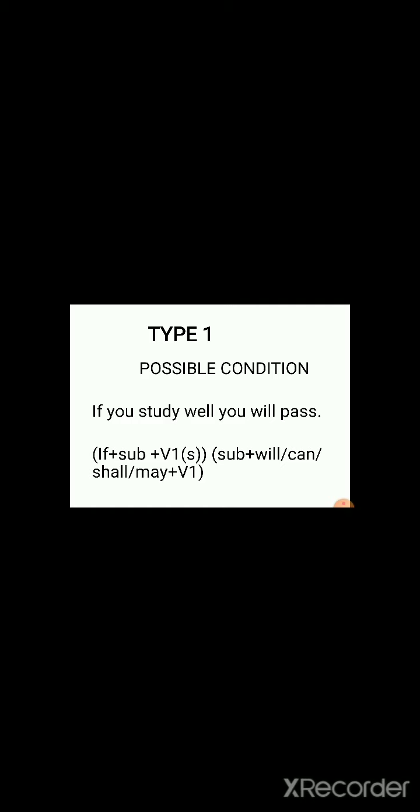Okay, and now we can move on to the second one, type 2, probable condition. So the sentence is the same sentence, but some changes have happened. If you studied well, you would pass. If you studied well, you would pass.